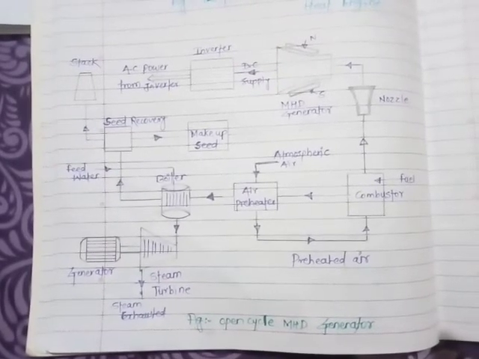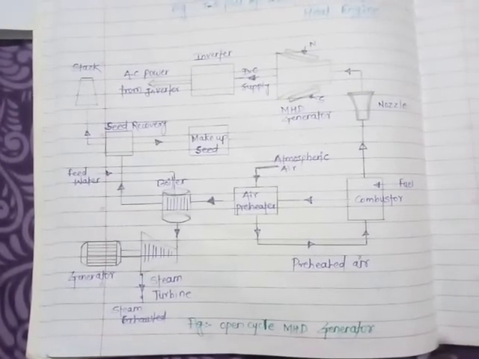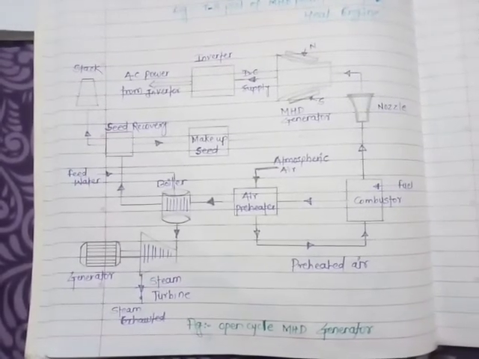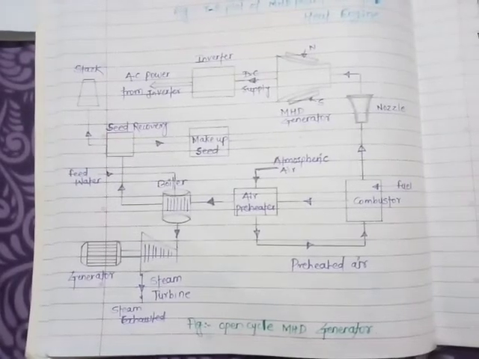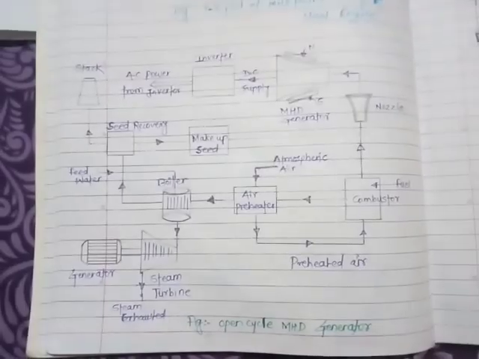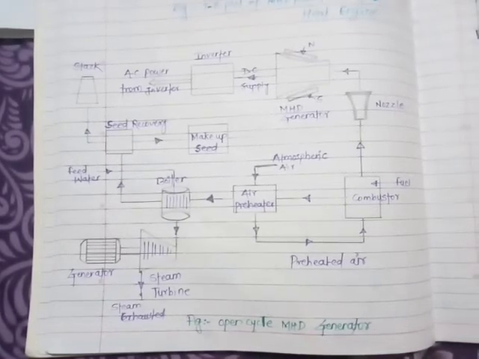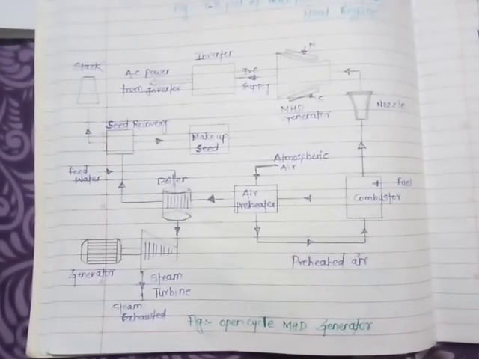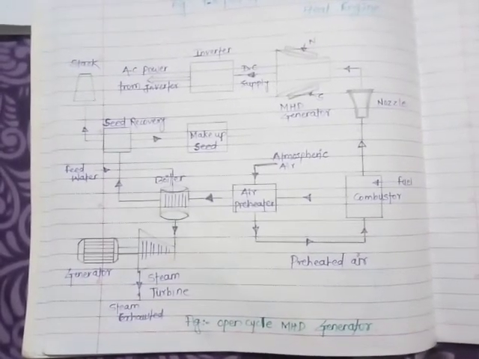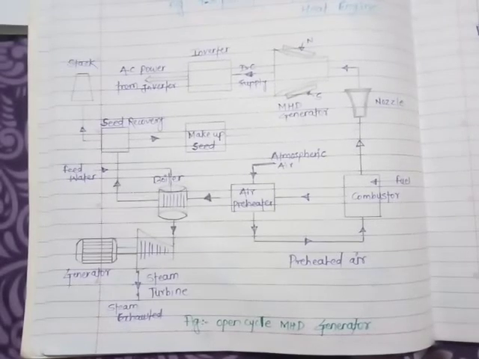Generally, we use potassium carbonate as the seed material. The ionization of the potassium takes place due to the gas produced at a high temperature, about 2300 to 2700 degrees centigrade, by combustion. This hot pressurized gas produced in the combustion chamber passes through the convergent divergent nozzle. The gas comes out of the nozzle with high velocity and enters the MHD generator.